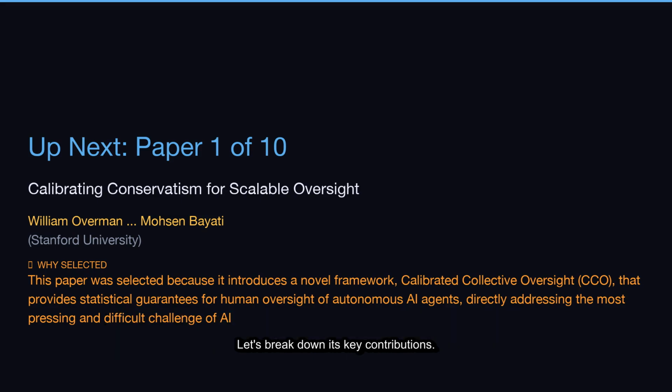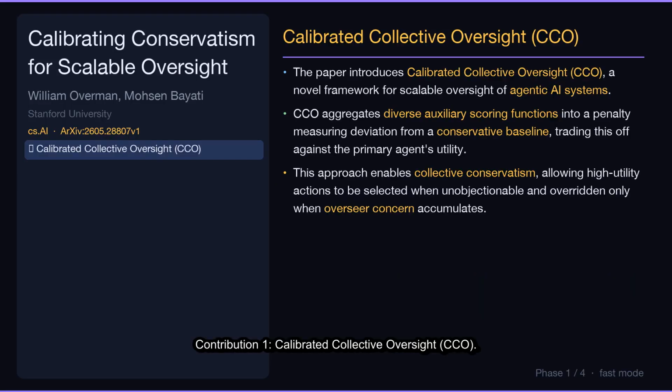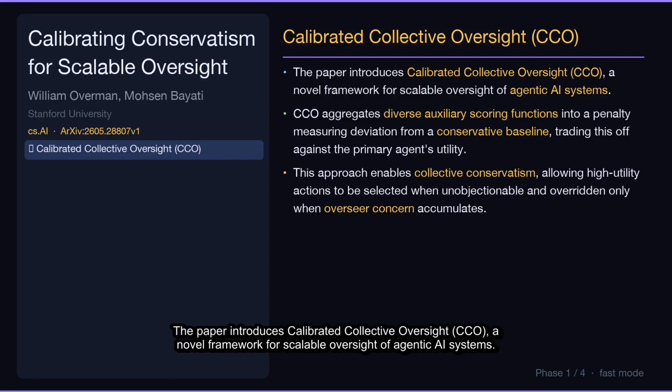Let's break down its key contributions. Contribution 1, Calibrated Collective Oversight, CCO. The paper introduces Calibrated Collective Oversight, CCO, a novel framework for scalable oversight of agentic AI systems.